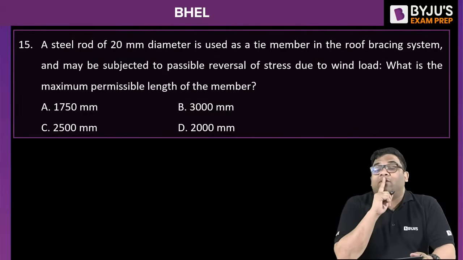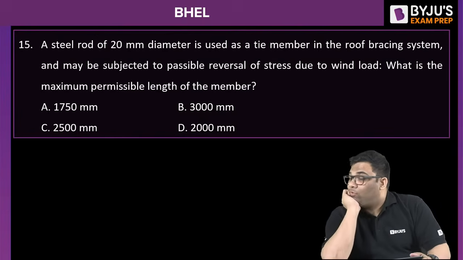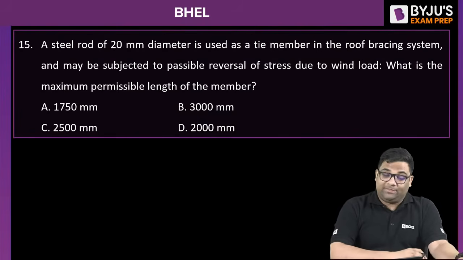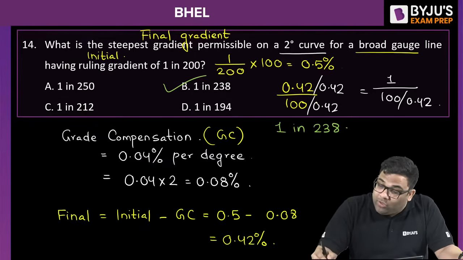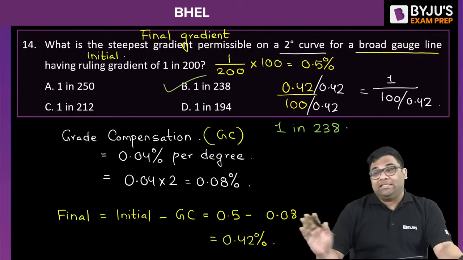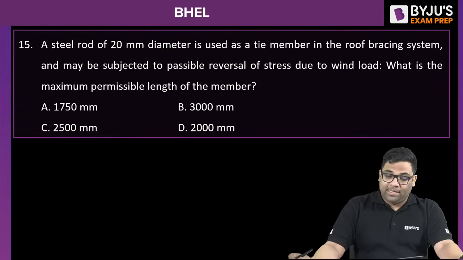See, there is a concept of maximum slenderness ratio. Sir, we have to go for 70 by R? No, that is for highways. This is for railway, broad gauge line. Highways is a different thing, we have different rules for grade compensation.